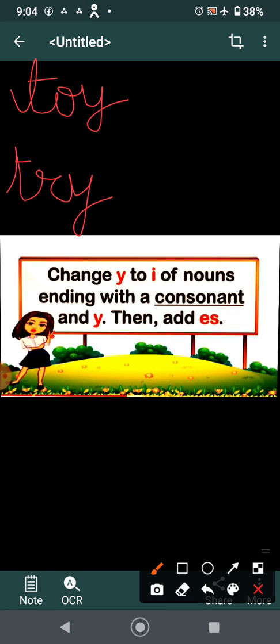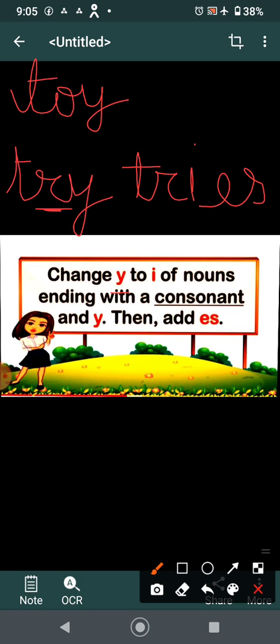What are consonants and vowels? A, E, I, O, U are vowels and all the rest of the alphabet are consonants. So here, T is a consonant, R is a consonant. What they are saying is, change y to i in try, if the noun ends in a consonant and a y, and then add es.